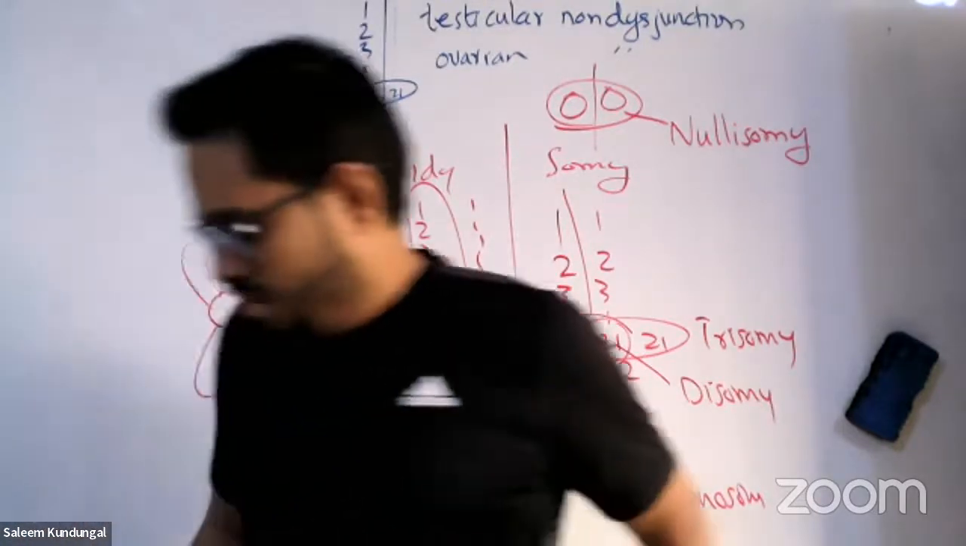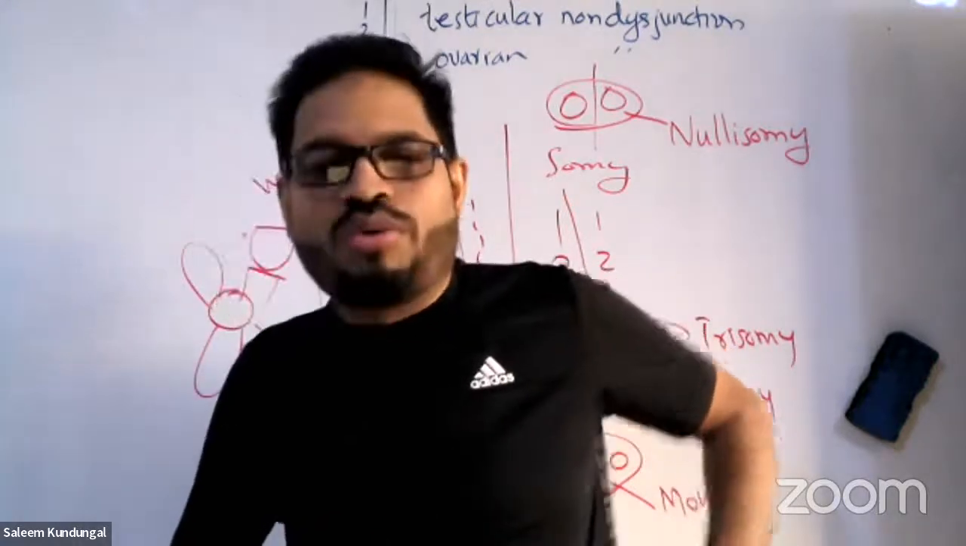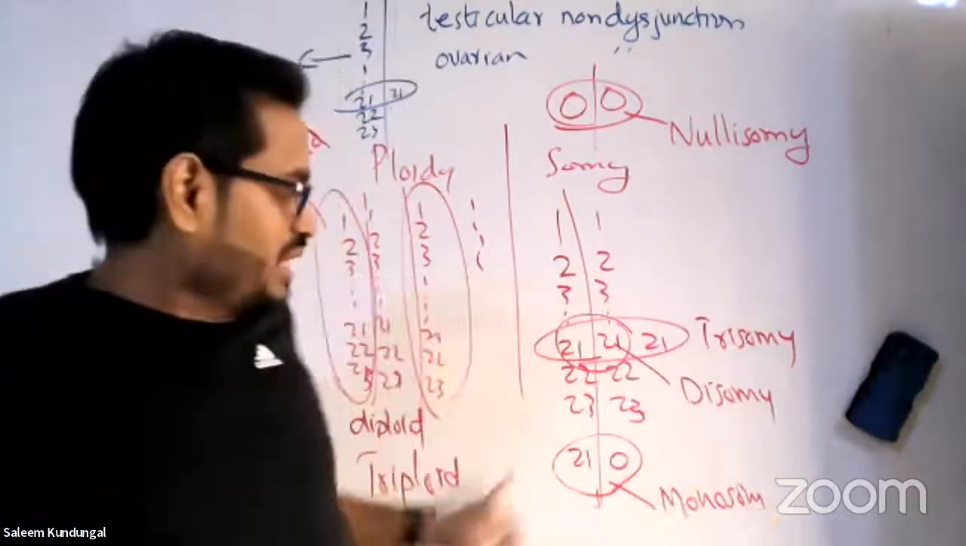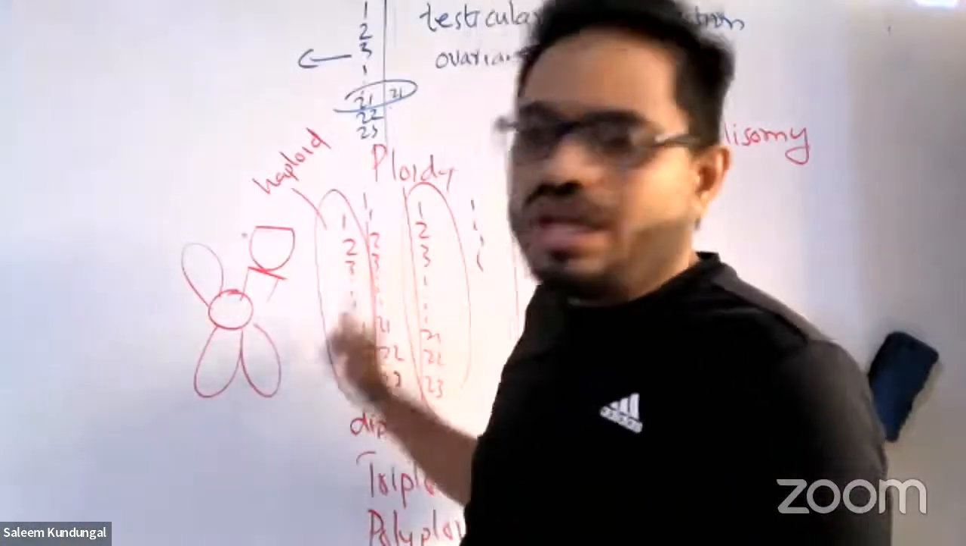Second one, what happened? Aneuploidy means loss of chromosome. Polyploidy means additional chromosome sets. One word which I missed here is aneuploidy. Okay. One chromosome lost or gained is called aneuploidy.